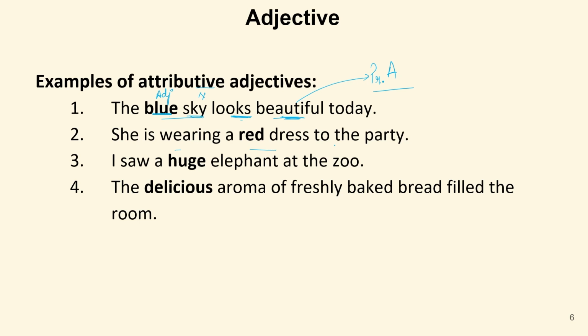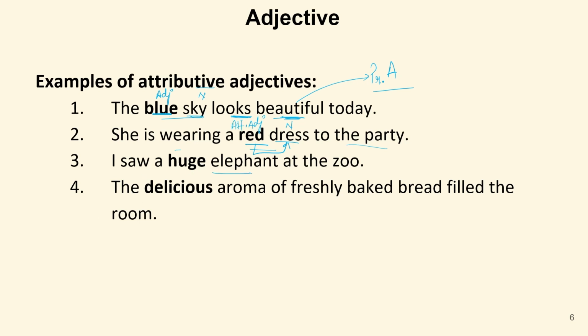She is wearing a red dress to the party. Now, here again we have a dress that is a noun. Then red is telling us the color of this dress. So red is an adjective, and as it has been used just before dress, it is an attributive adjective.